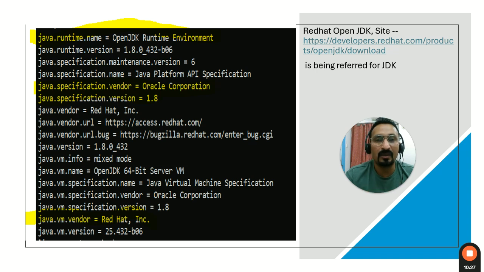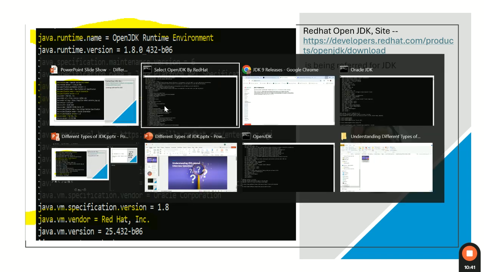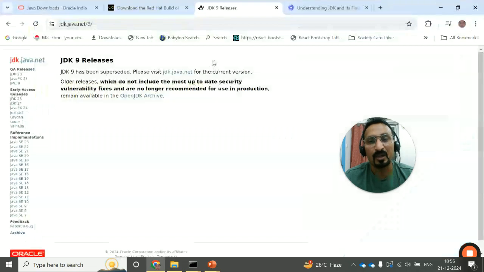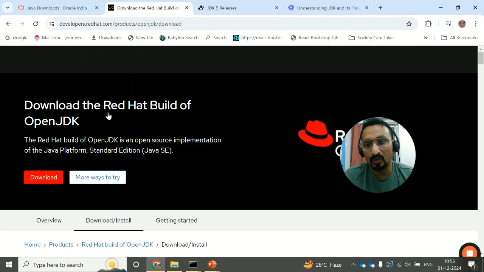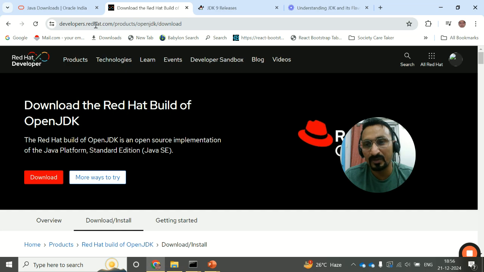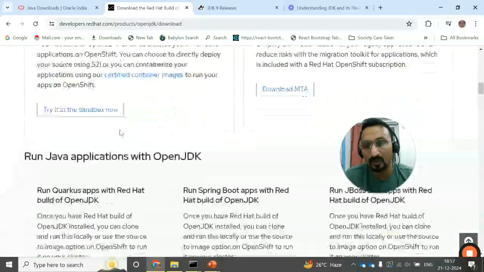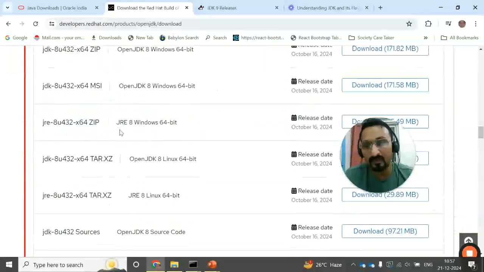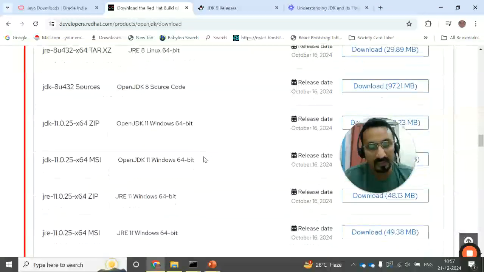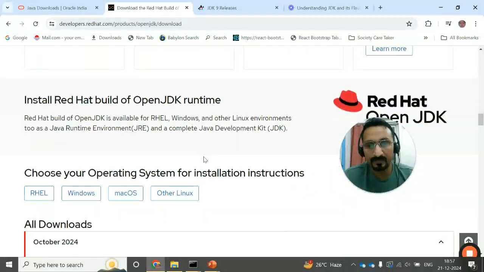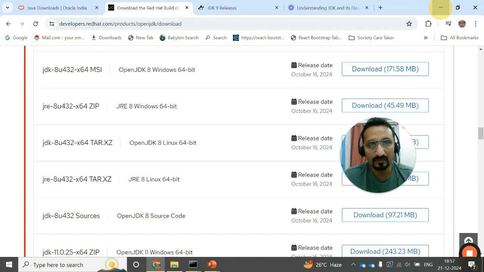Sometimes in your organization they may ask whether the OpenJDK is the Oracle one or the Red Hat one. So you can use this command to get the output this way, and say that you are using the Red Hat one, the Oracle one, or the OpenJDK which is available in the market. Now where to download this OpenJDK? You can go to developers.redhat.com, and if you come to the bottom you can see all the JDKs you can download. Again, it's free, you can download it from here.